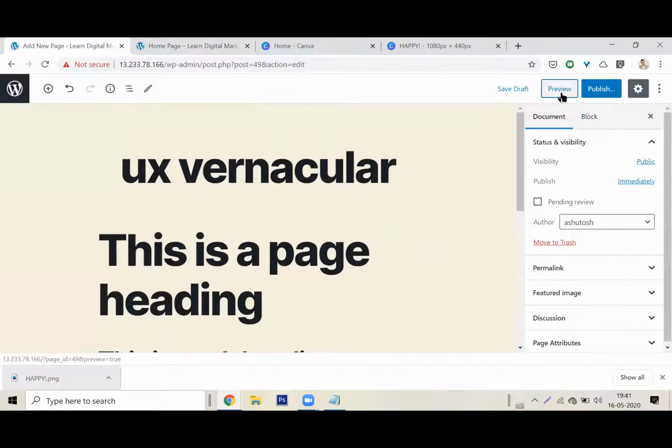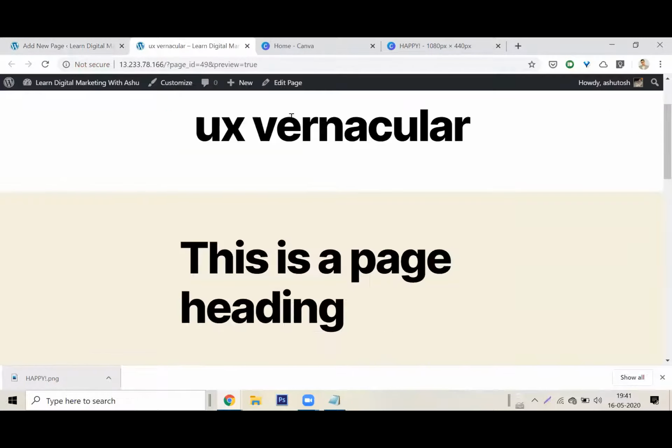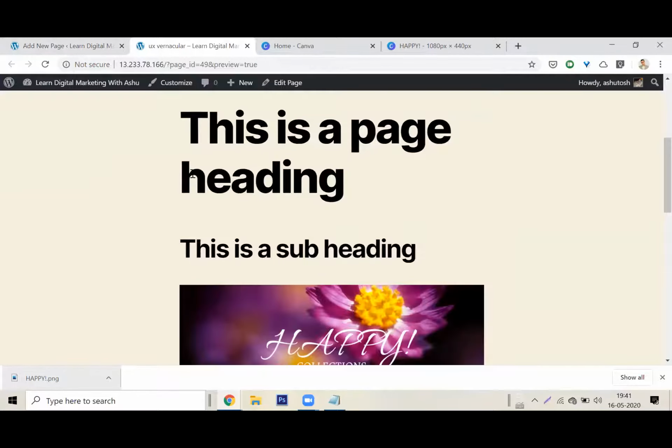Okay, I'll click on the preview. So this is what it will look like, UX vernacular on the header. I don't know why it's there. I can also remove it. And then my content starts.